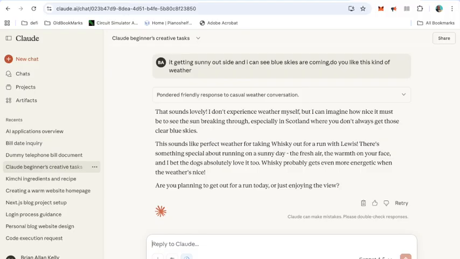Sounds like perfect weather for taking Whiskey out for a run with Lewis. See, it remembers, this is the thing, it remembers I live in Scotland, it remembers my dog's called Whiskey. There again, it's remembered Lewis as well. So yeah, there's something special about running on a sunny day. It realises I go running with my dogs.